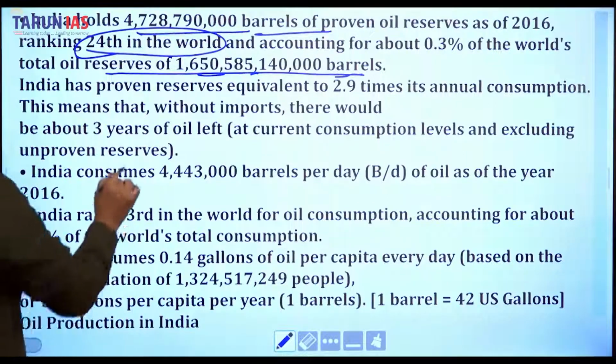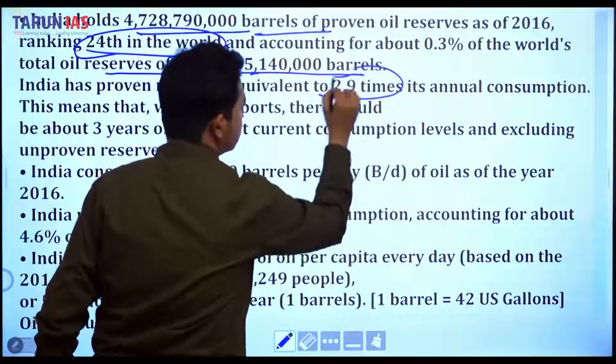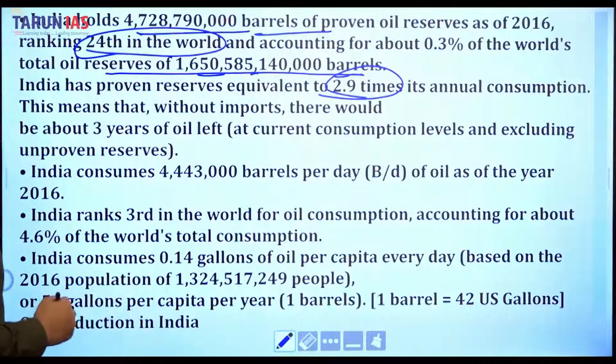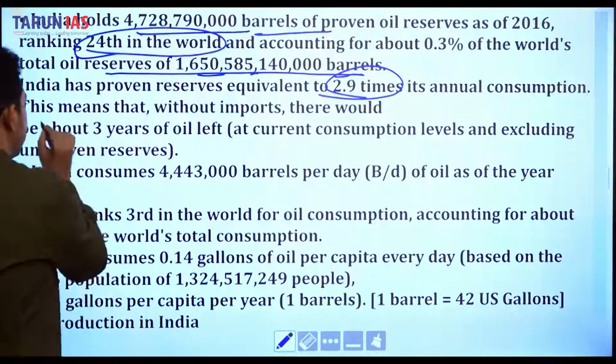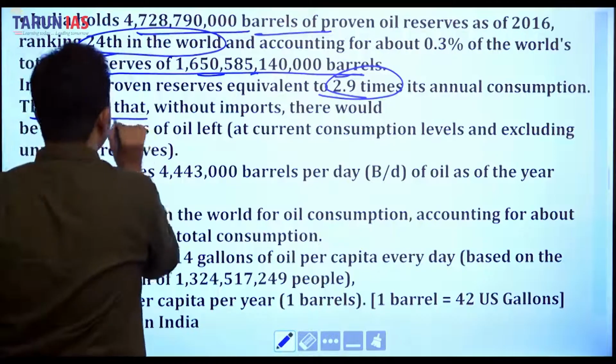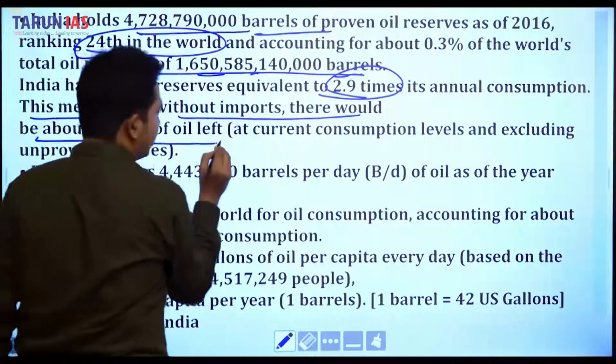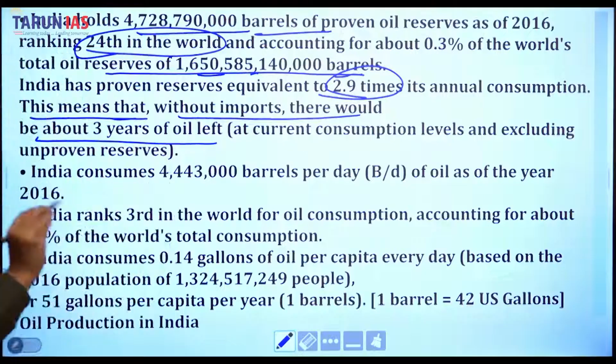India has proven reserves equivalent to 2.9 times its annual consumption. This means that without import there would be about 3 years of oil left at current consumption levels, excluding unproven reserves. As you can see, this is a matter of serious concern.